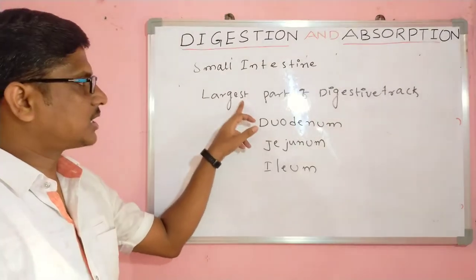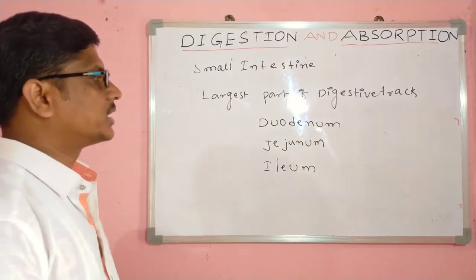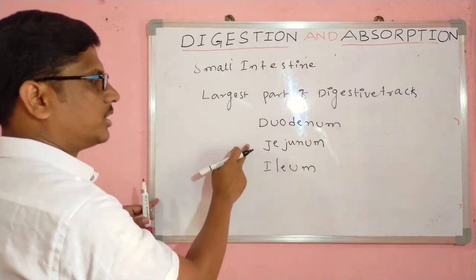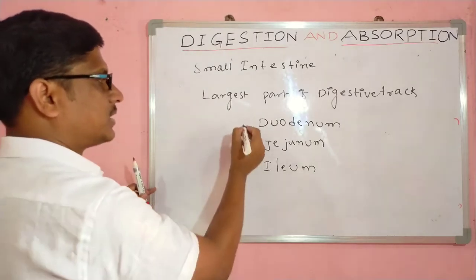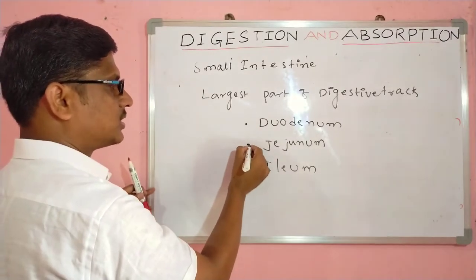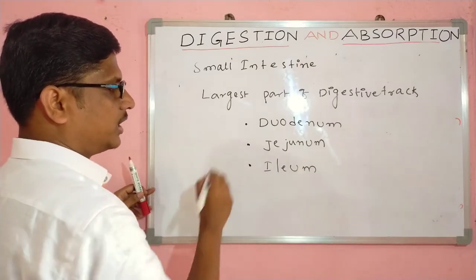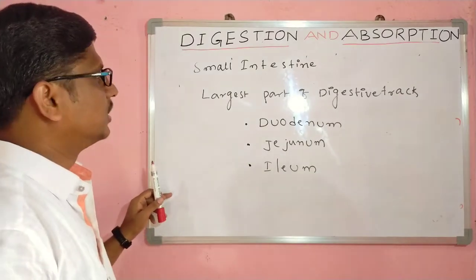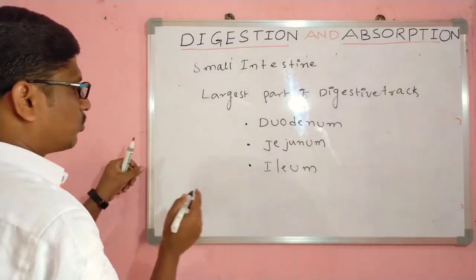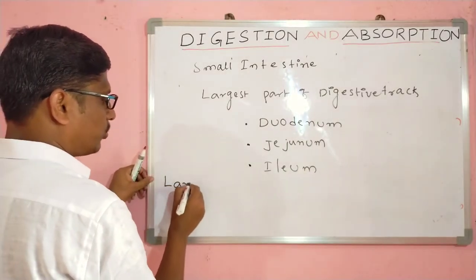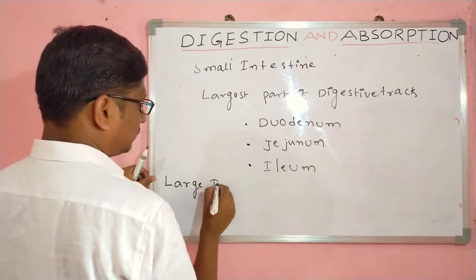Small intestine is the largest portion in the digestive tract. It also contains three portions: the duodenum, jejunum and the ileum. This is the anterior part, this is the jejunum, the middle part, and the ileum is the posterior part of the small intestine region. This small intestine region also opens into the large intestine.